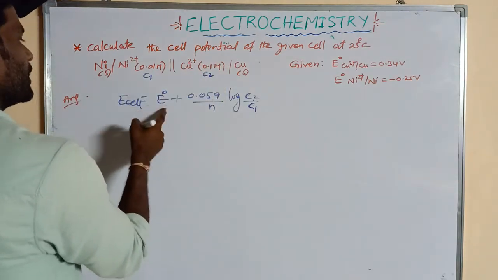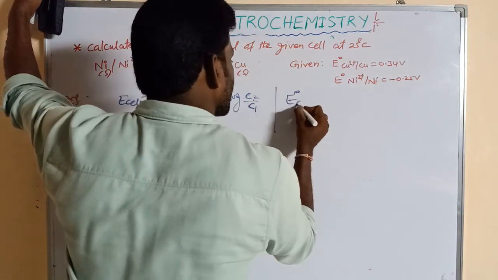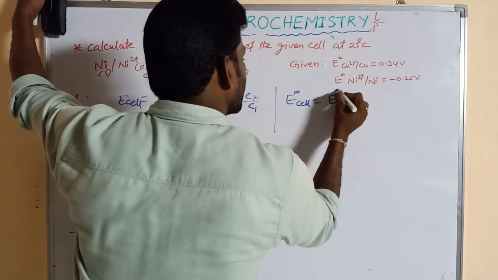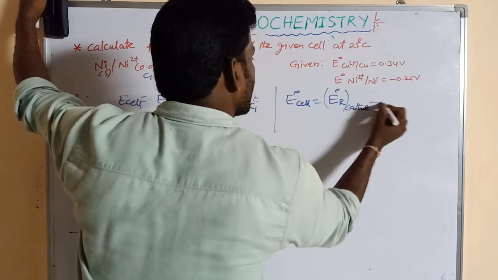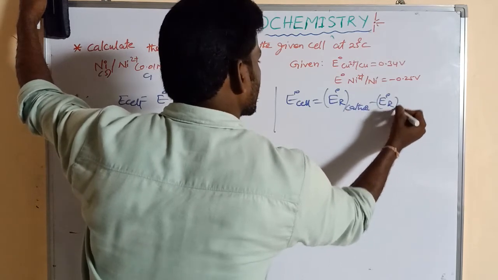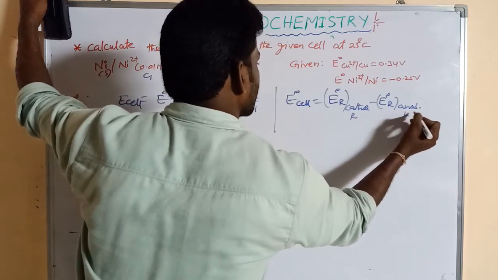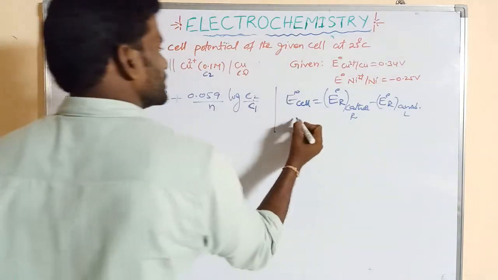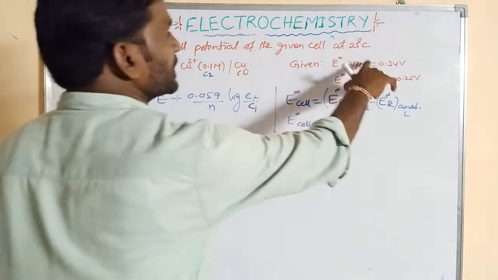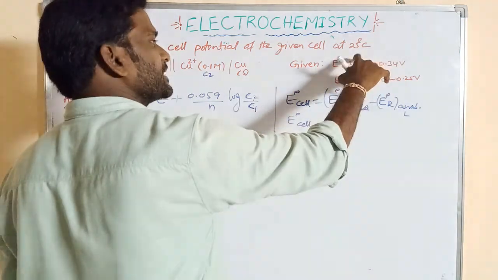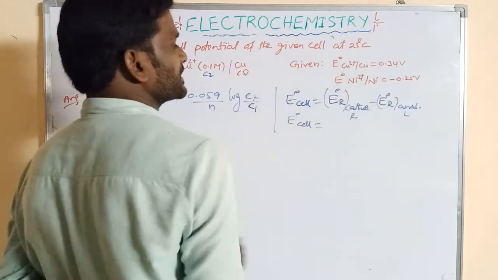So first of all, E0 cell can be found out. E0 cell is equal to E0 reduction potential of the cathode minus E0 reduction potential of the anode, or right side minus left side, E RHS minus E LHS. Here the reduction potentials are given: +2 to 0 is reduction, and +2 to 0 is also reduction. So both are reduction potentials.